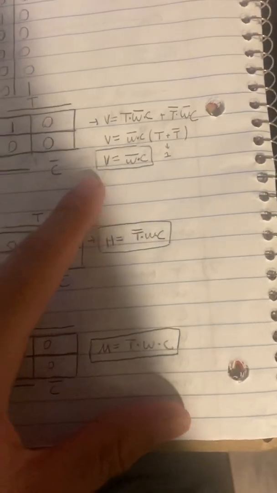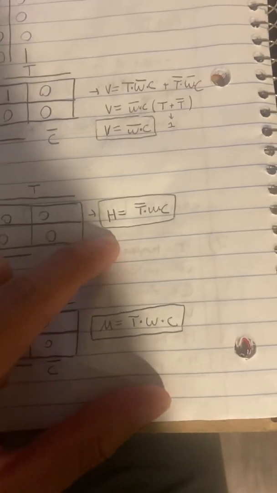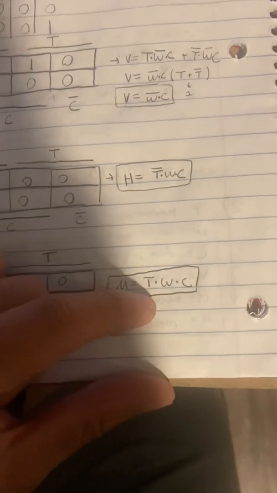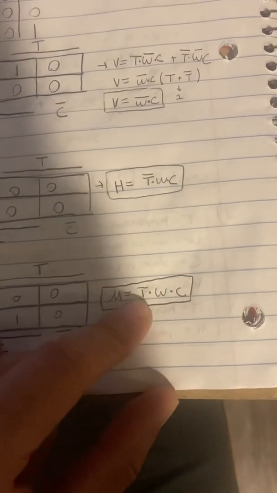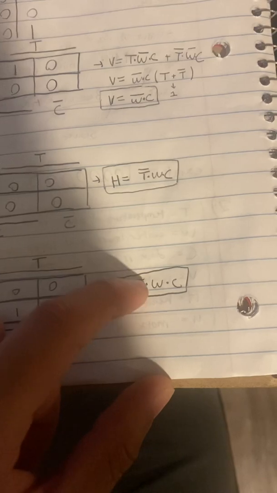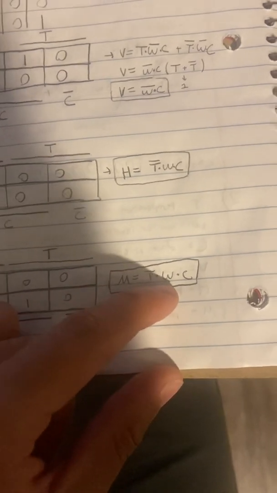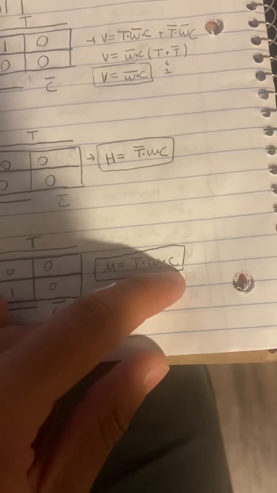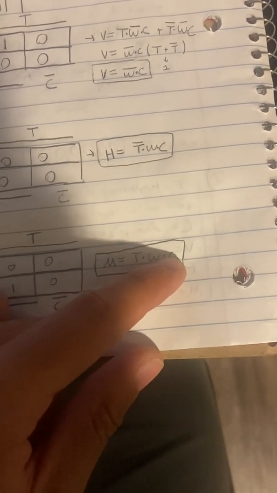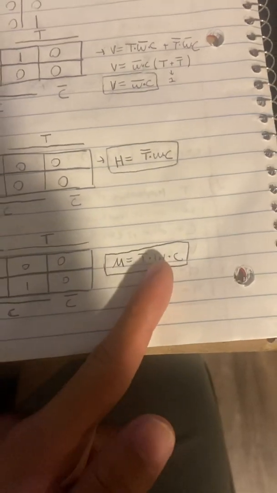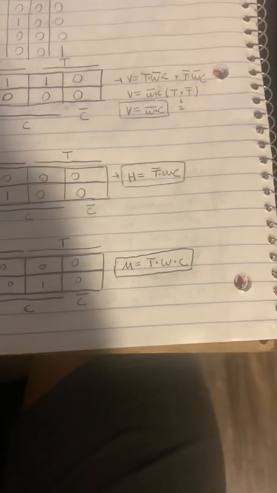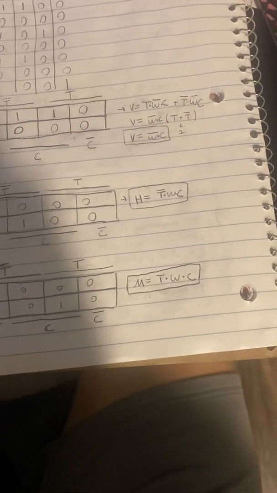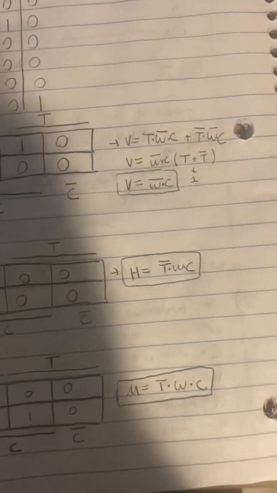V being the water valve, H being the heater, and M being the motor. The motor is on when the temperature of the water is at the right temperature, when the water level is at the correct water level, and when the door is closed. So C is for the door being closed, W is for the water being at the correct water level, and T is for the water being at the correct temperature.